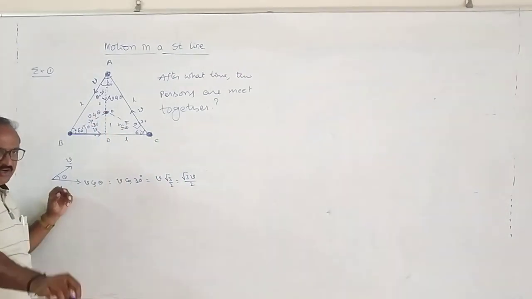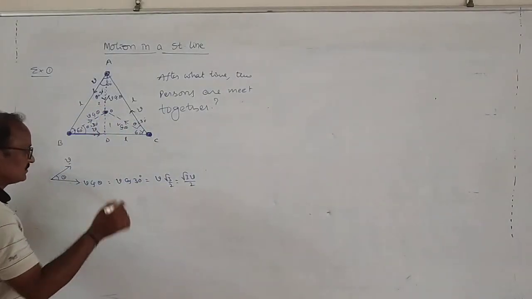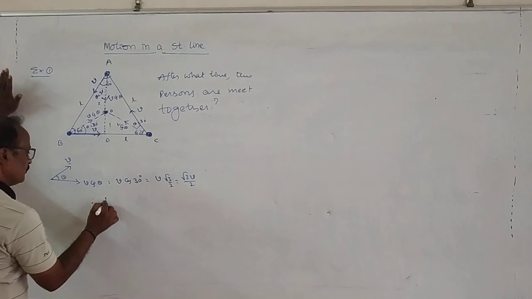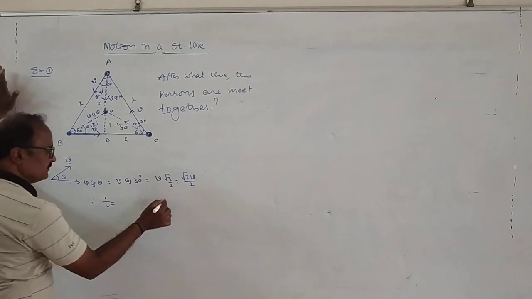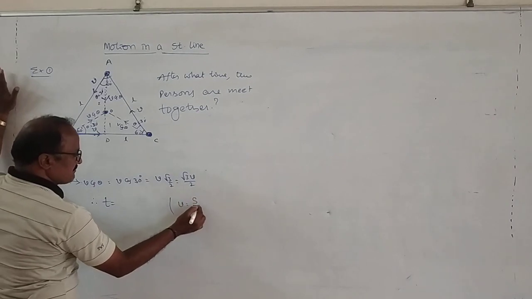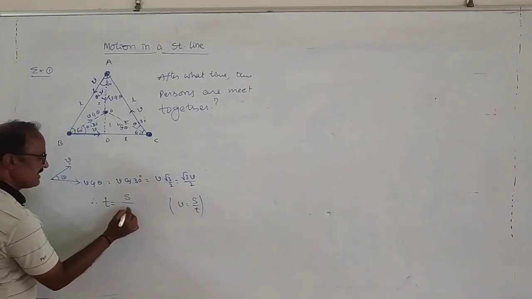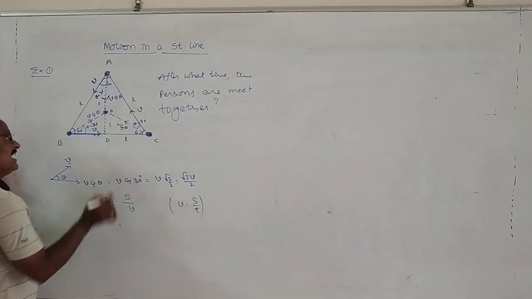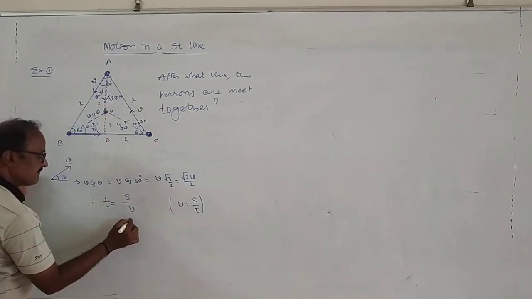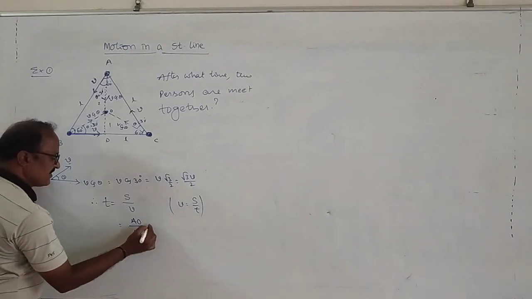Our aim is to find out after what time the three persons meet together at this point. Okay? So, for uniform velocity, velocity is equal to displacement by time. From this, time is equal to displacement by velocity. And the displacement along this direction is AO, and the velocity is v cos theta.